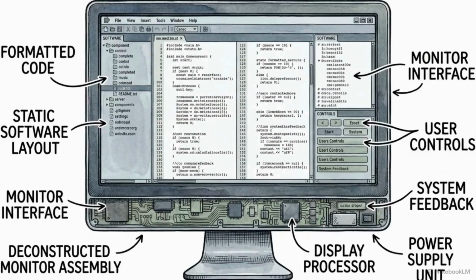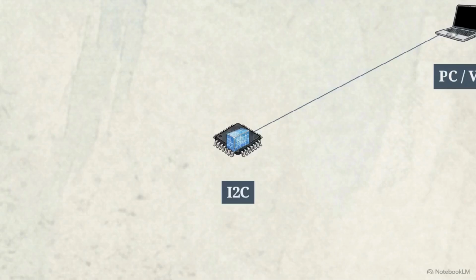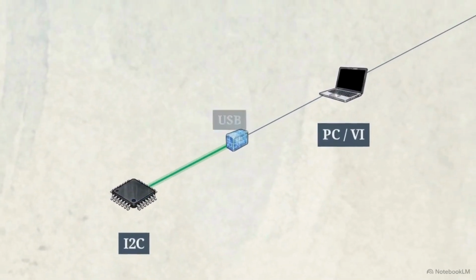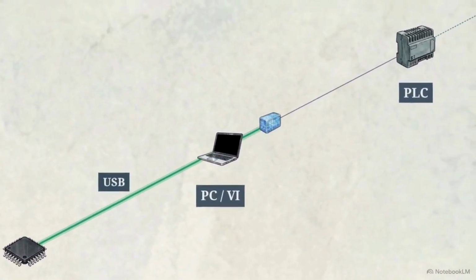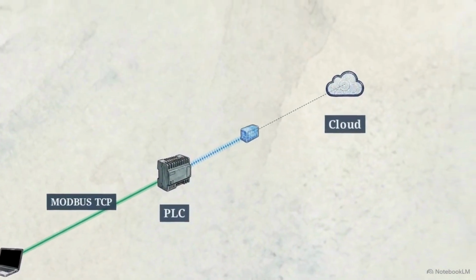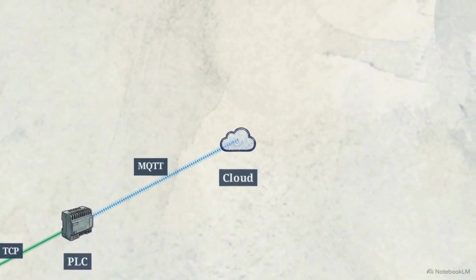Understanding network protocols isn't enough. It must be paired with rigorous physical safeguards to survive the realities of time delay, distance, and signal interference. We have now built the complete communication model. Data generates at the silicon level over I2C, flows into the PC through USB, routes across the factory floor via MODBUS, and ascends directly to the cloud through lightweight MQTT pipelines.